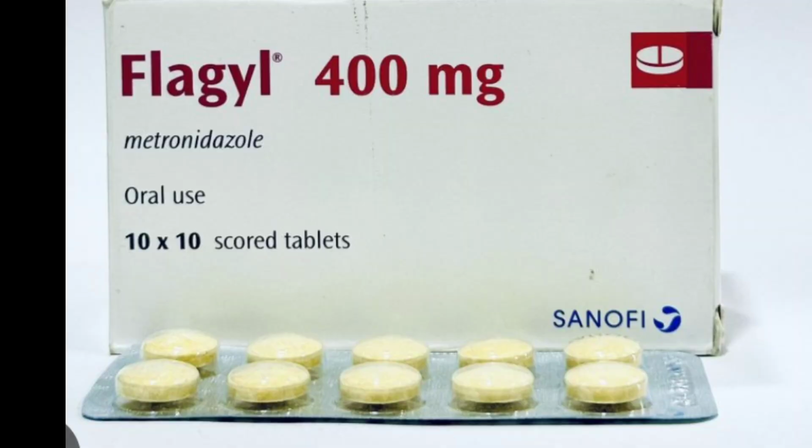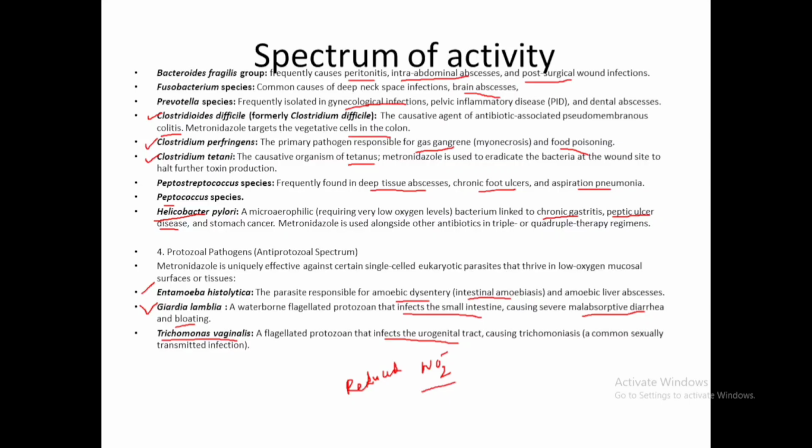The drug becomes active when the nitro group receives electrons from the anaerobic metabolism of a cell. Then the nitro group becomes active, and the drug releases radicals that are toxic to the anaerobic bacteria. They damage the DNA, and finally bacteria as well as protozoa die.